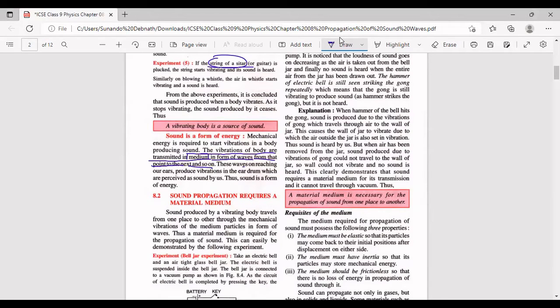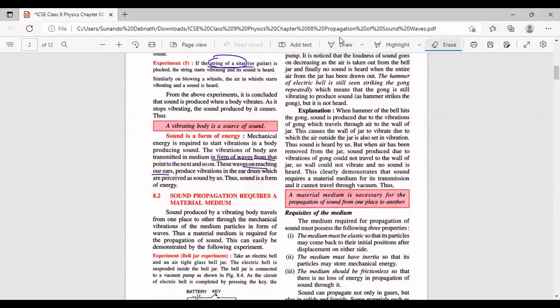Now these waves on reaching the ears, ये वेव्स हमारे कानों में आकर हमारे ईयर ड्रम को भी वाइब्रेशन में लाता है. सो प्रोड्यूस वाइब्रेशंस इन द ईयर ड्रम व्हिच आर परसीव्ड एज साउंड बाय अस. All right, so this is how sound actually propagates and reaches to our ears. It vibrates the eardrum and we can perceive that sound. Thus, sound is a form of energy. All right, now how does sound propagate?